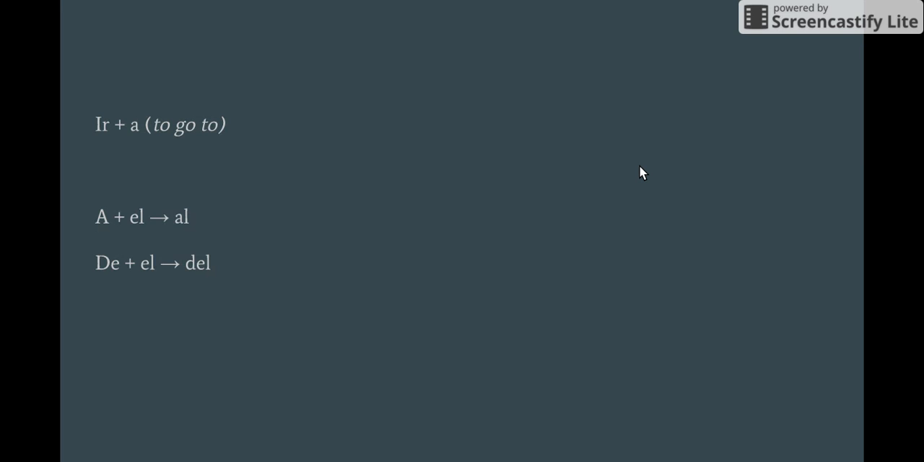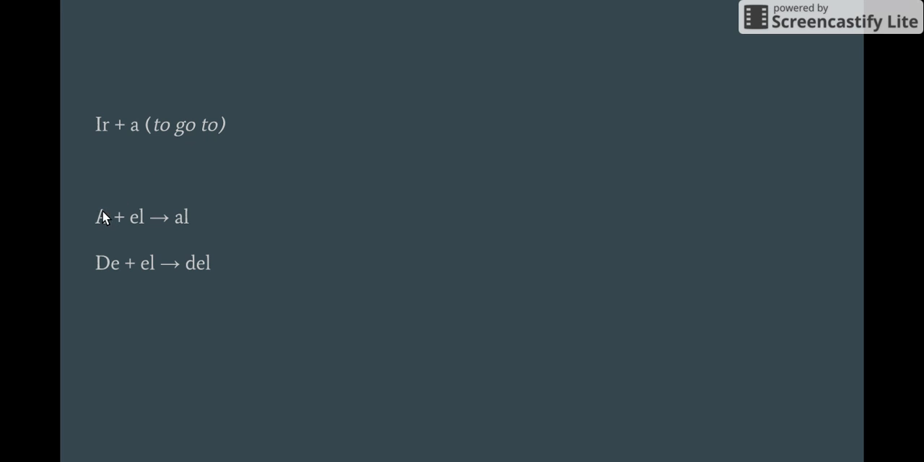Now, generally, the verb ir is followed by the preposition a, which is equivalent to "to" in English. So to go to, ir a. Almost every case that you have the verb ir, it'll be followed by the preposition a. So it'd almost be helpful to memorize them both together.